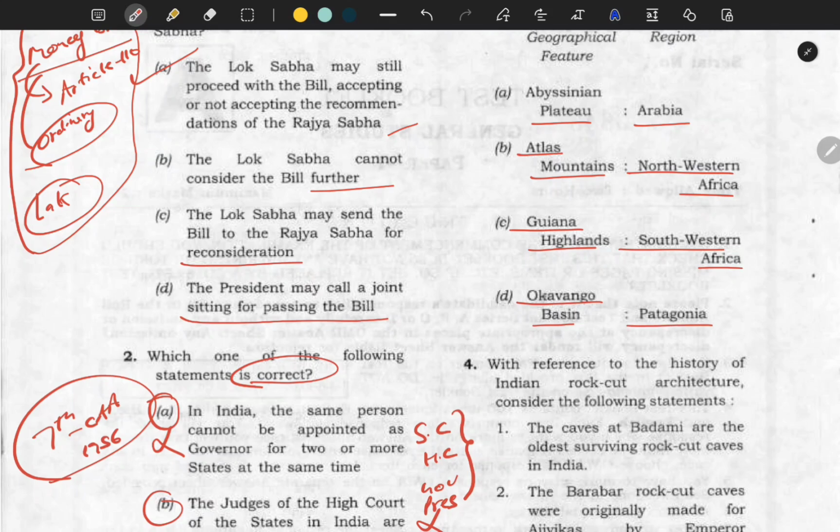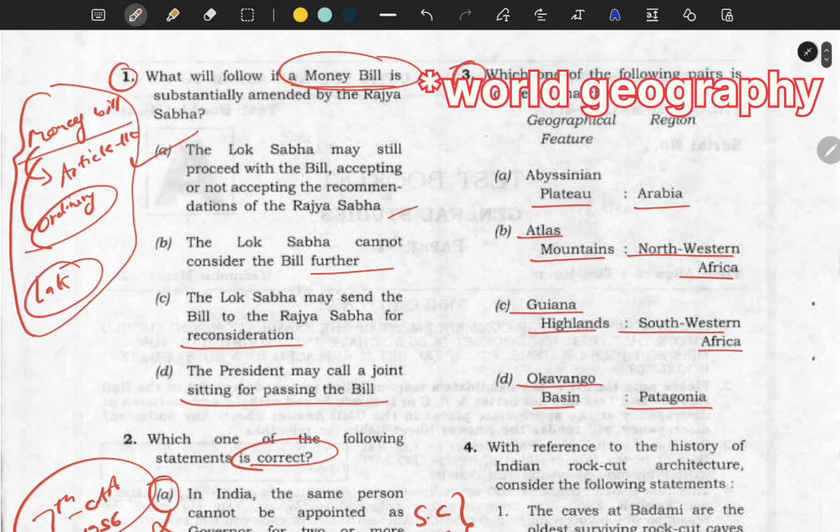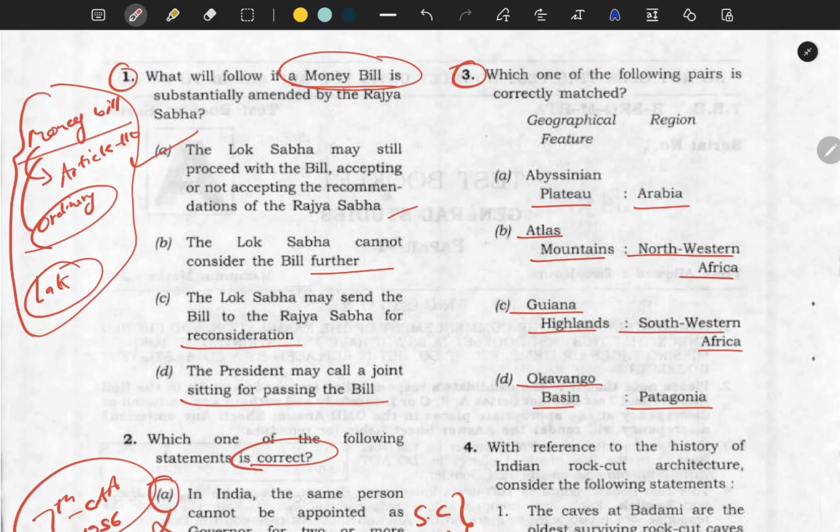Okay, so this question comes from your world history, where you need to read about the major plateaus, mountains, hills, lakes, rivers, etc. So we'll come to the Abyssinian Plateau. Actually, Abyssinian Plateau is in Ethiopia, and Ethiopia is also in news. Why is it in news? Because there is the Amhara region where civilian killings happened. So that is in Ethiopia.